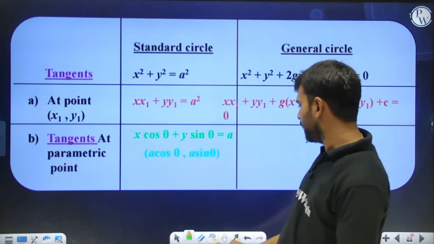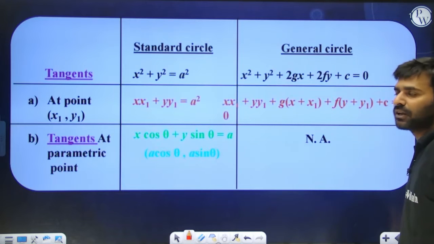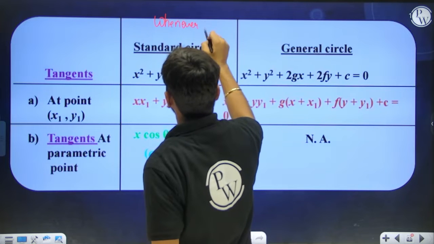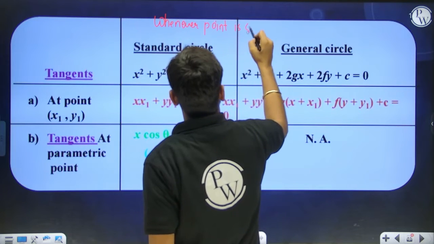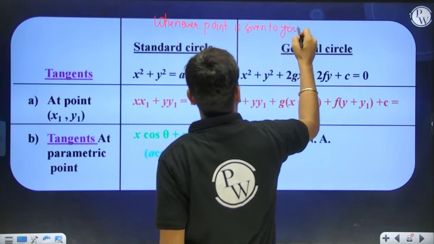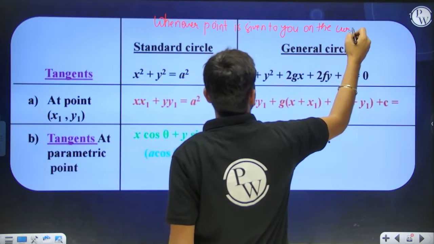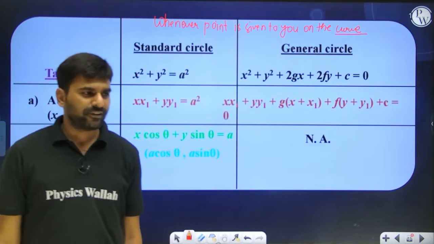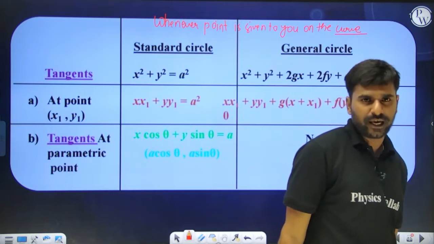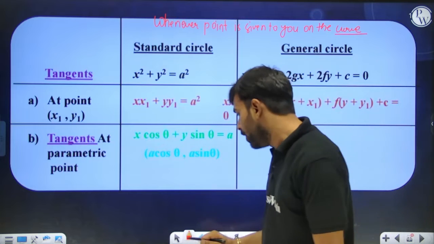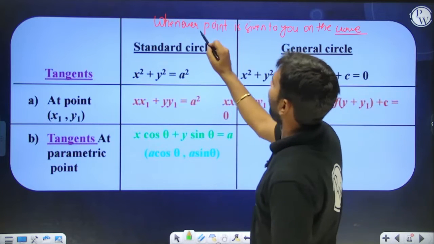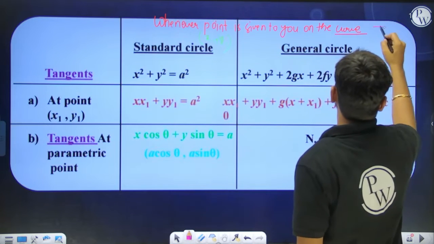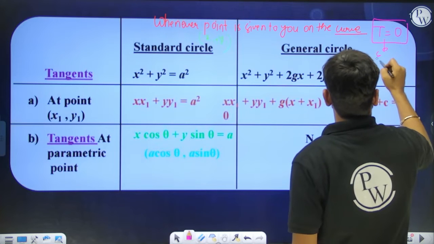All right, talking about tangents, a very important subdivision of the problem. Now look, whenever a point x1, y1 is given to you on the curve, on the curve means if it is a circle, the point is given to you on the circle. If it is a parabola, the point is given to you on the parabola. If it is an ellipse, the point is given to you on the ellipse. If it is a hyperbola, the point is given to you on the hyperbola. Whenever the point x1 comma y1 is given to you on the curve, T equal to 0 will represent the equation of the tangent.